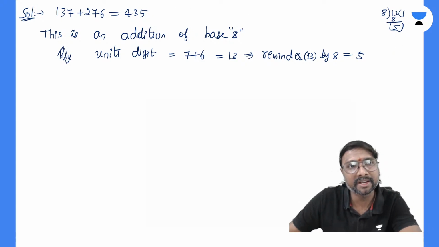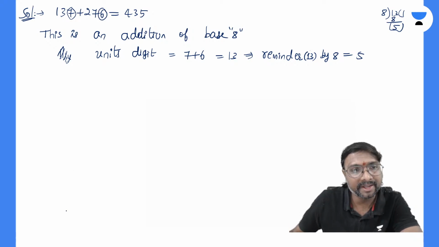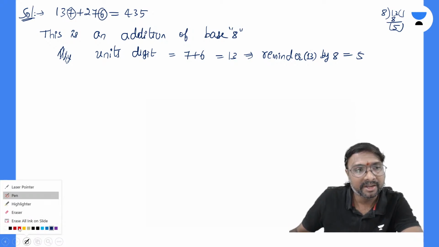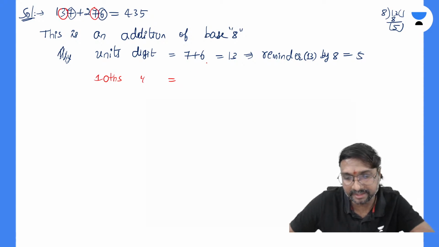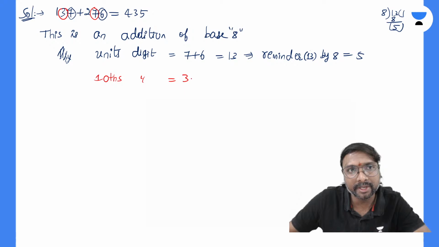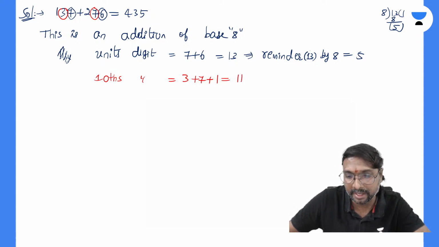Next, what are the next digits? This is 7 and 6 over. Next we have to consider the tens digit. The tens digits are 3 and 7. So 3 plus 7, plus we have to consider the 1 carried from this 13. So what do you get? This is equal to 11, right?